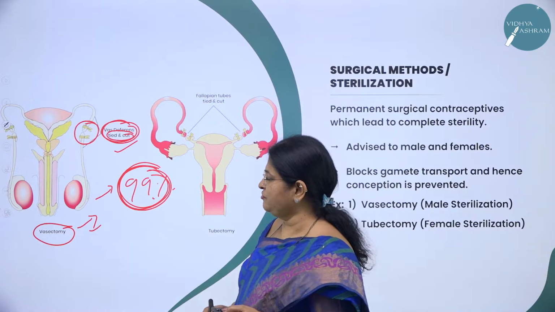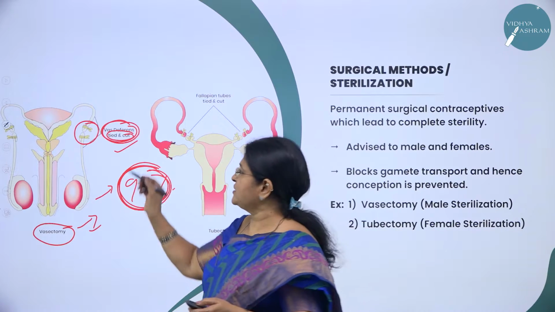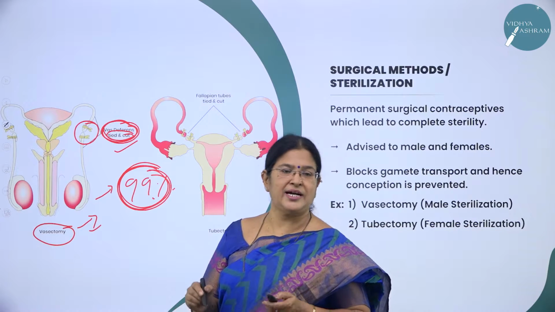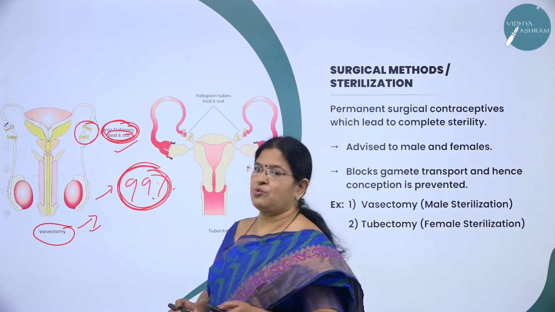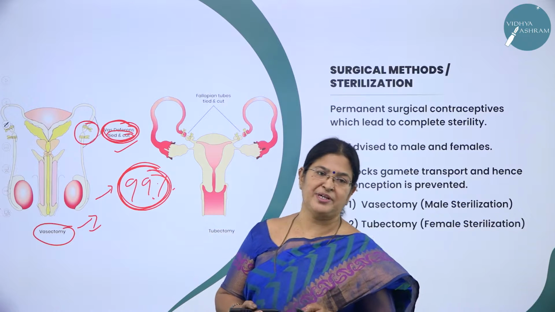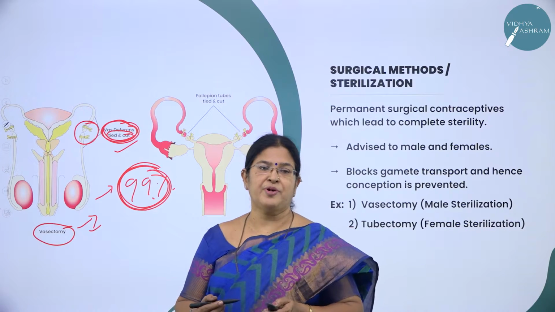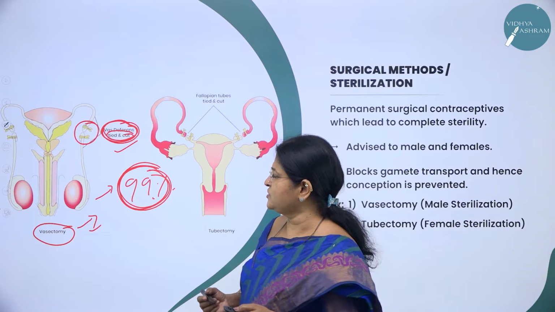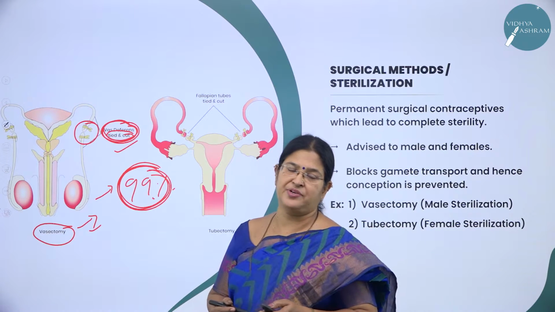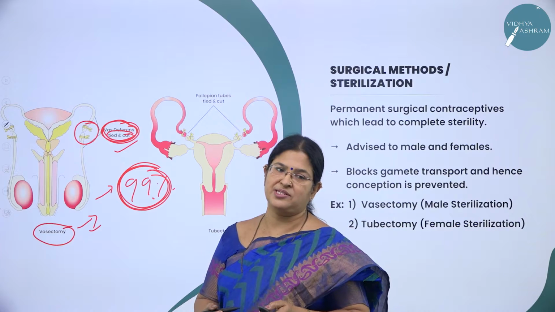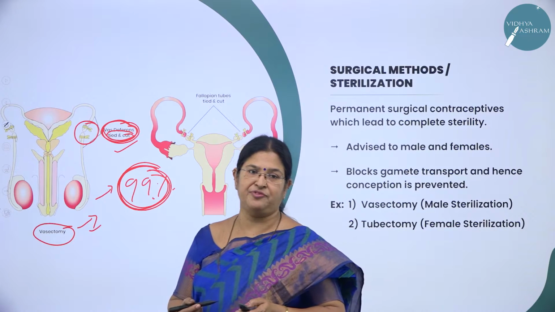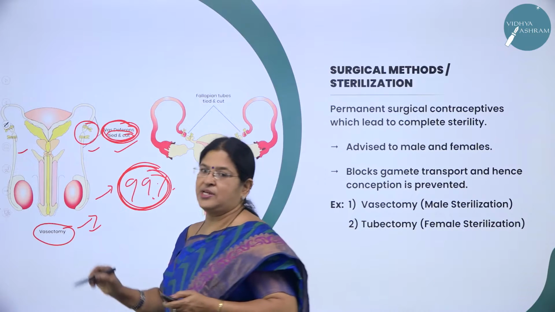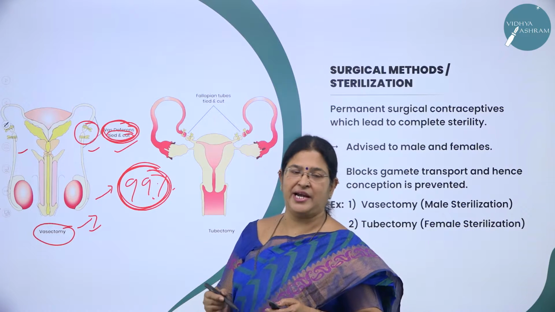Vasectomy, the very word itself will tell you, it is nothing but the vas deferens which carries the sperms is removed and cut and tied, right. So what is vasectomy? Vasectomy is nothing but a male sterilization performed through general anesthesia, where a small incision is done in the scrotum and the vas deferens is exposed, and a small part of the vas deferens on both the sides, you can see here also and here also, is cut, removed and tied, right.